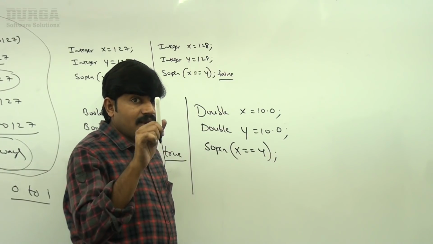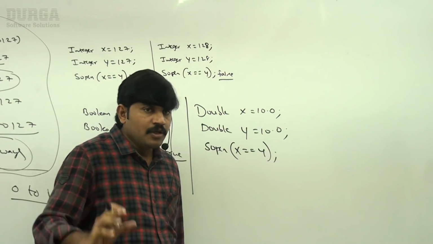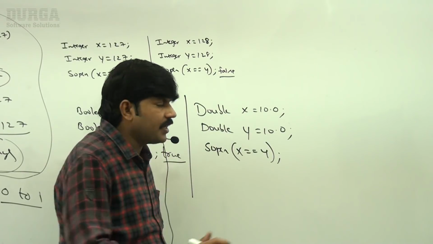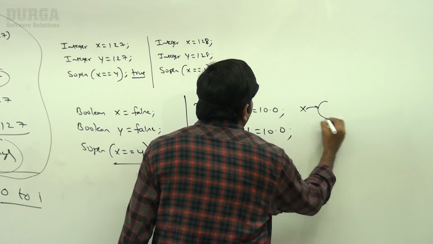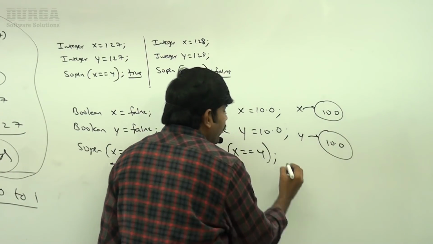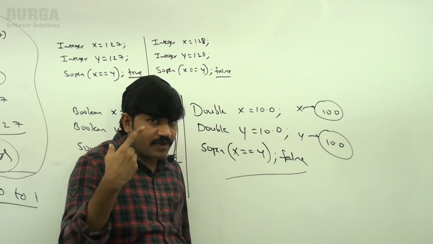In the case of float and double, the buffer concept is not available. Even for autoboxing, a new object will be created every time. That's why x pointing to 10.0 and y pointing to 10.0 are different objects. Sir, what answer will we get? False is the answer. Most valuable point, sir.